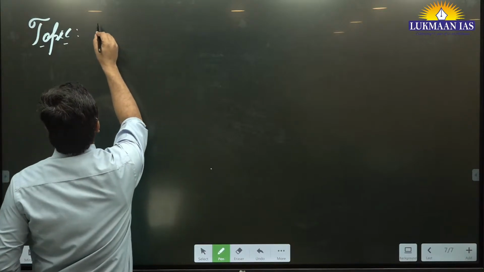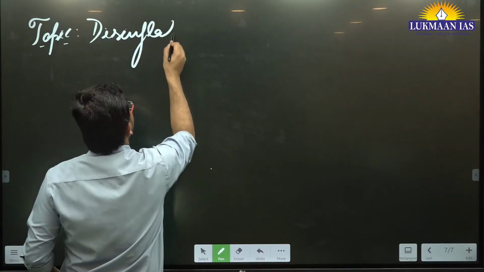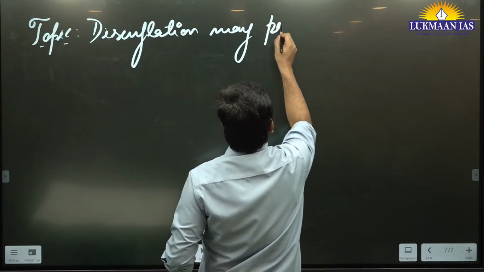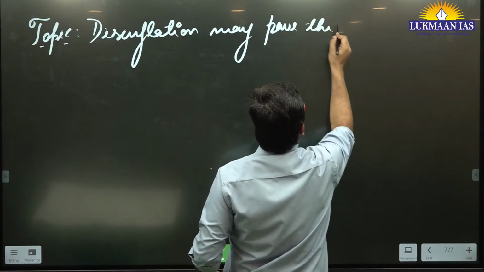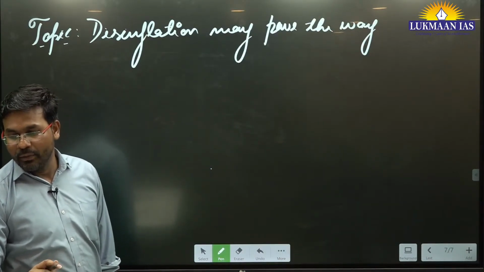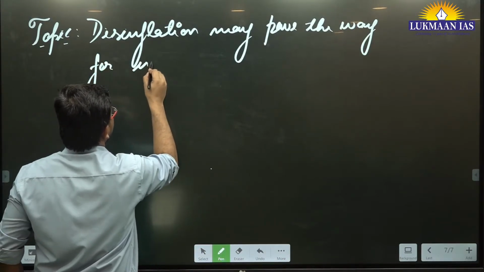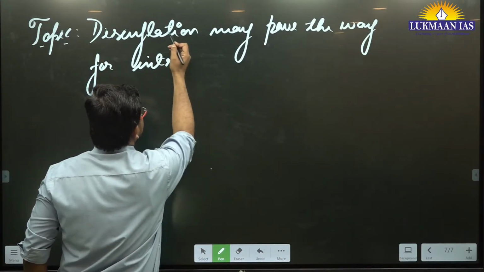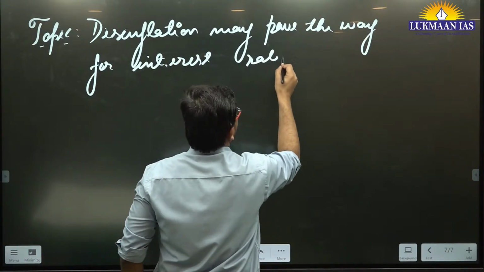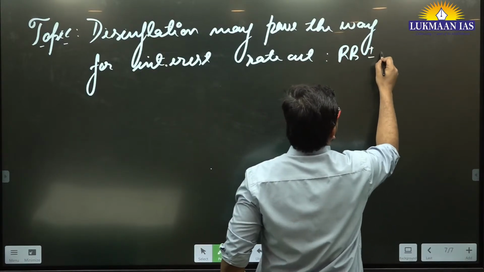It says disinflation may pave the way for interest rate cut. It was said by the RBI officials.